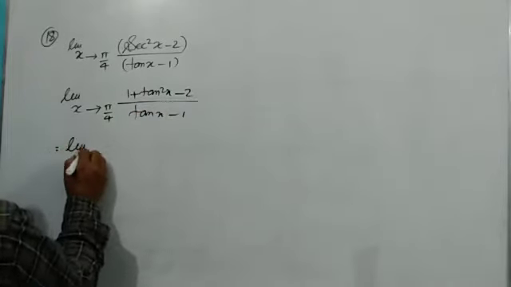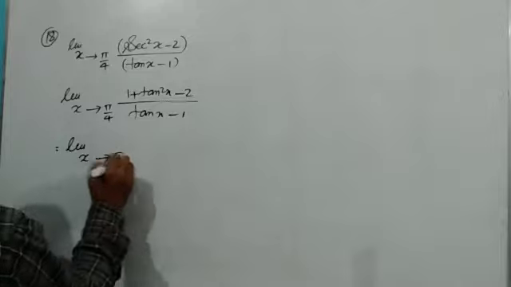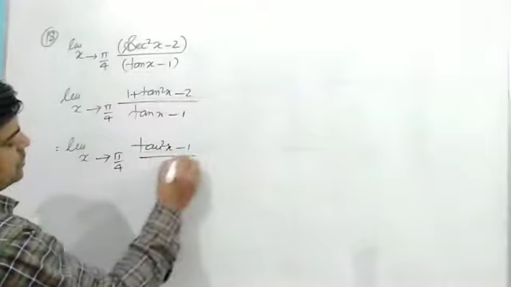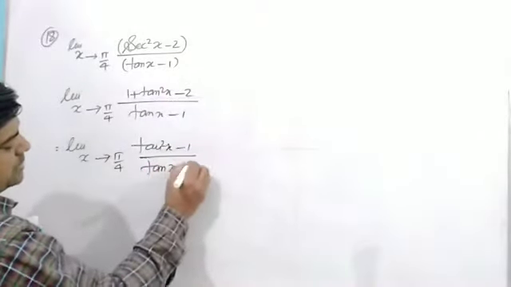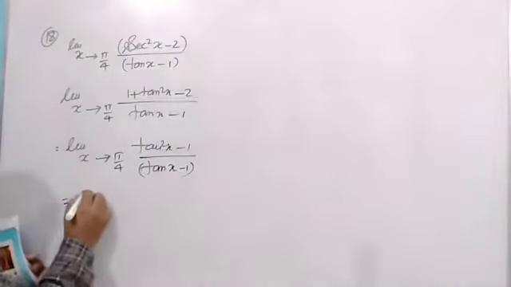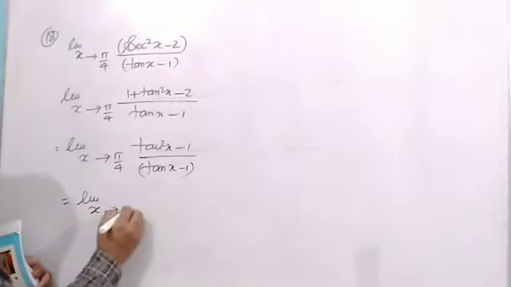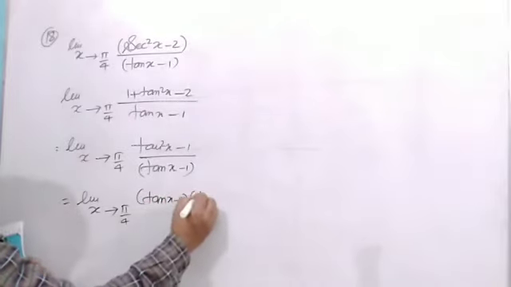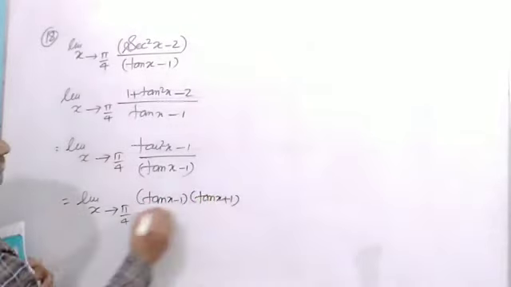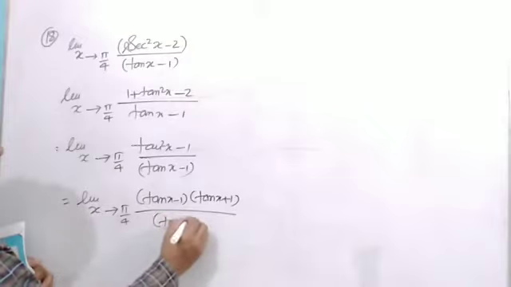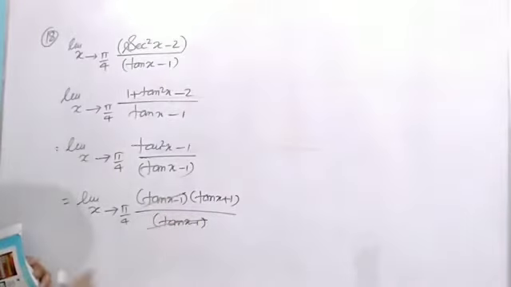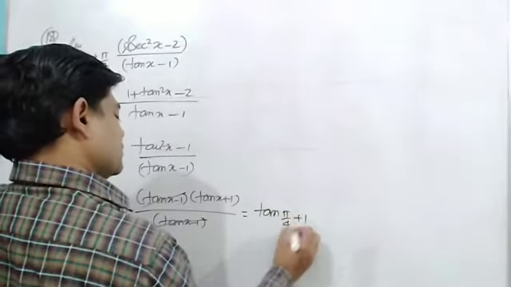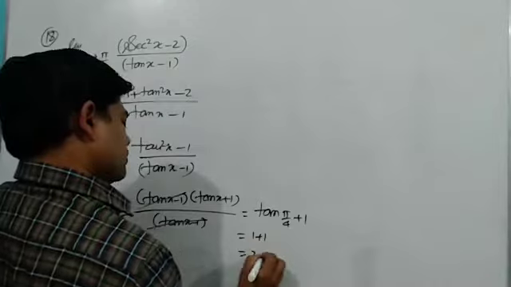It is limit x tends to pi by 4, which can be written as (tan square x minus 1) upon (tan x minus 1). It is limit x tends to pi by 4 of (tan x minus 1)(tan x plus 1) upon (tan x minus 1), and they can eliminate. And when I put here, I'll get tan pi by 4 plus 1, 1 plus 1, which is equal to 2.